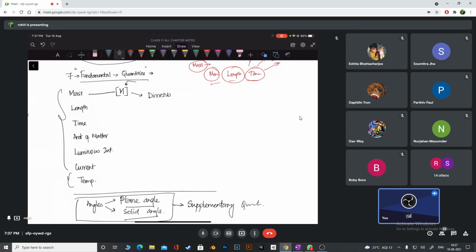So every fundamental quantity is going to give us something called dimension, and that is going to help us understand other physical properties, or let's say quantities. Please check, slowly you'll understand what is the meaning of dimension properly.